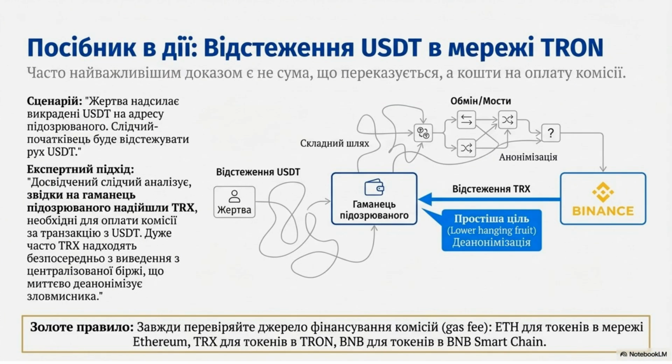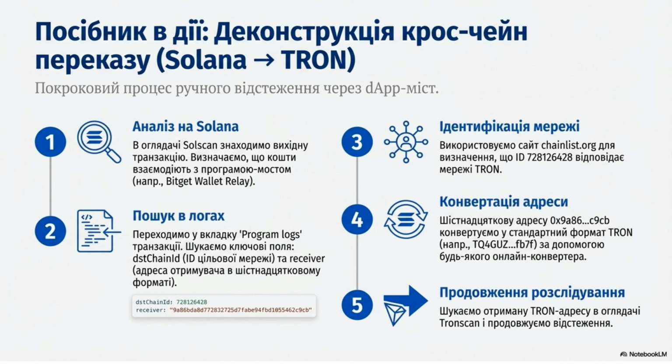In tracing USDT on the Tron network, the most important evidence is often the funds used for transaction fees or gas. If a suspect's wallet receives TRX for gas directly before a withdrawal to a centralized exchange, it often leads to immediate de-anonymization. Deconstructing a cross-chain transfer, such as Solana to Tron, involves several steps.